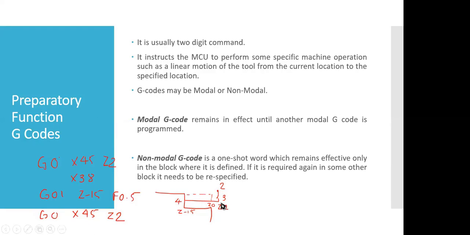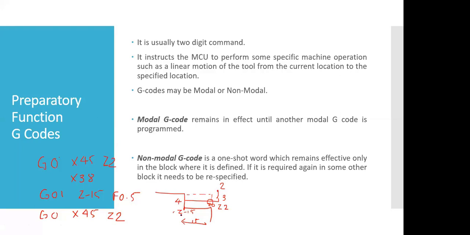Aman, in Z, if you refer to point number 3, the coordinate of Z is 2. At this point, the value of Z is 0, since it is the face of the workpiece. And here, since the depth was given by me as 15, that is Z minus 15.